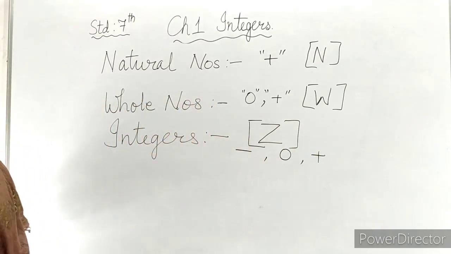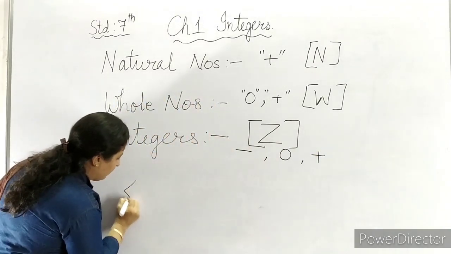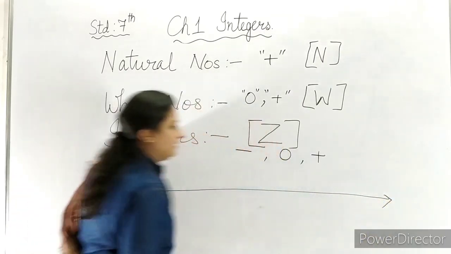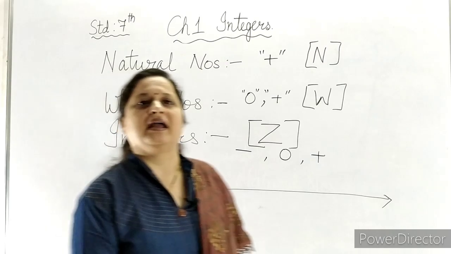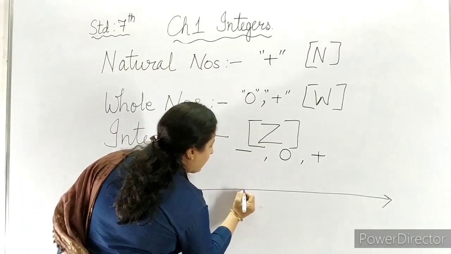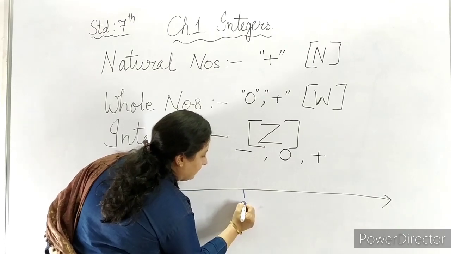Now let us plot the numbers on the number line. This is our real number line which we will learn now. Here 0 comes right in the middle.